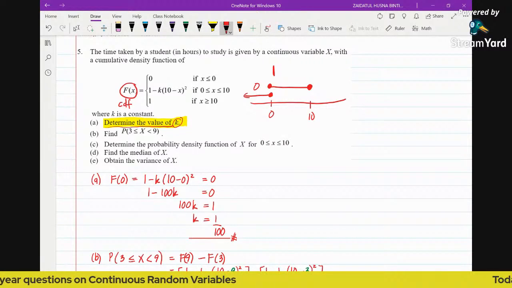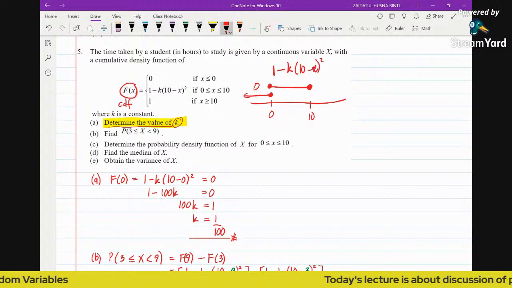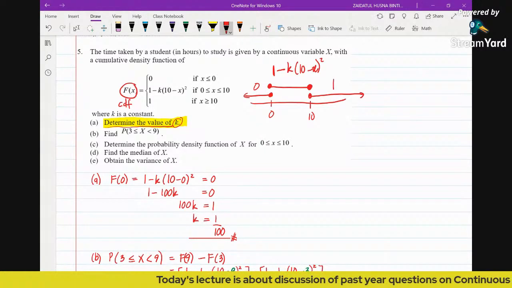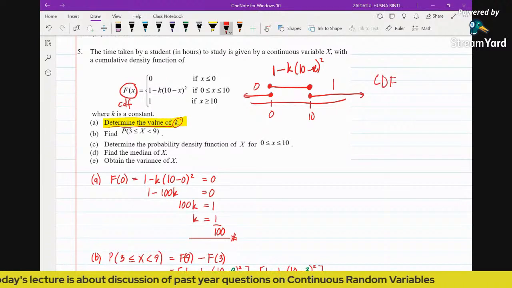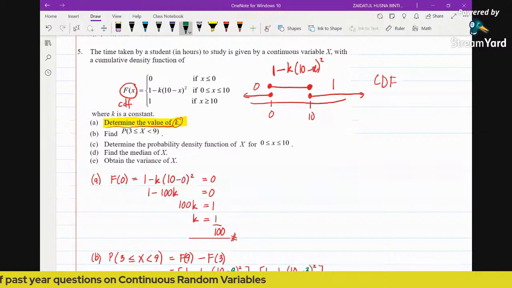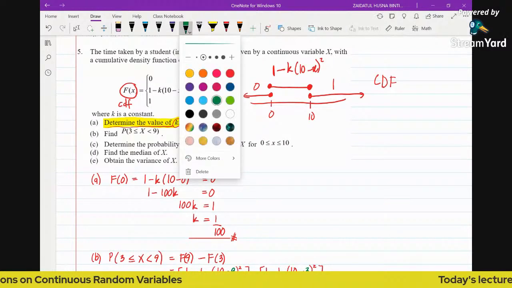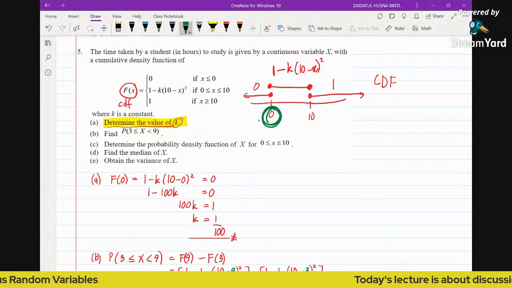So the function is 1 minus k times 10 minus x squared, and then when x is greater than 10, the function is 1. So this is the CDF. Okay, so you will notice that for this particular value of x, there are